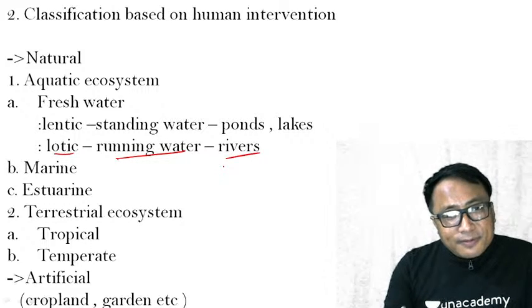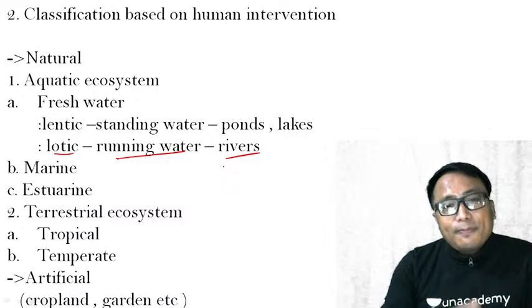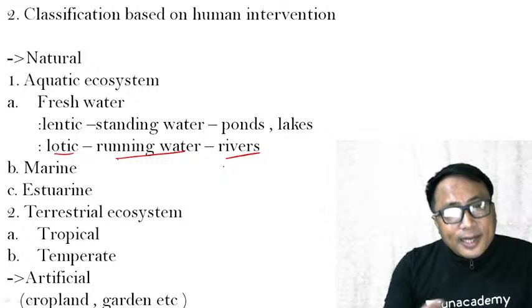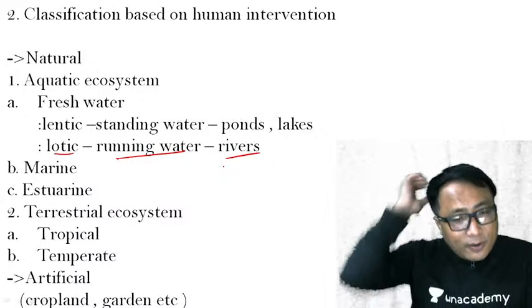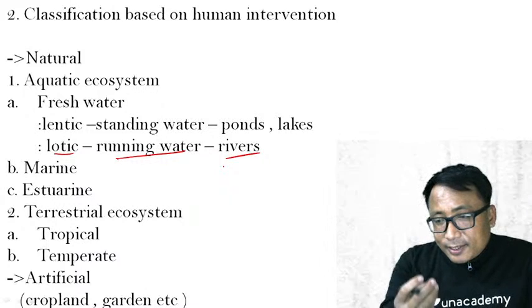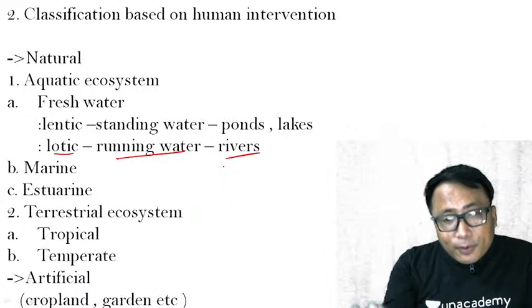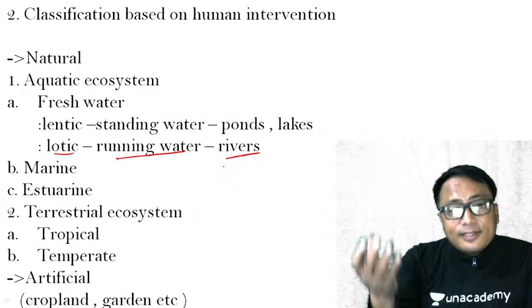In the river you have different plants and animal organisms, in the lake you have different plants and animal organisms. The sediments, the nature and temperature of the river water and pond water are different, and the salinity is different.